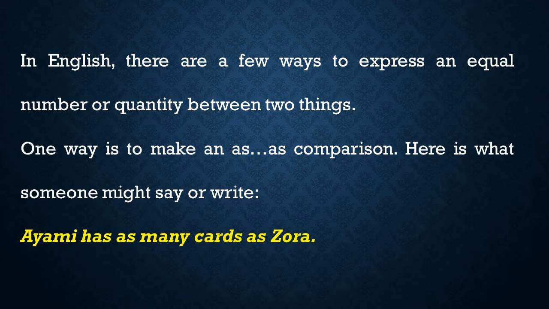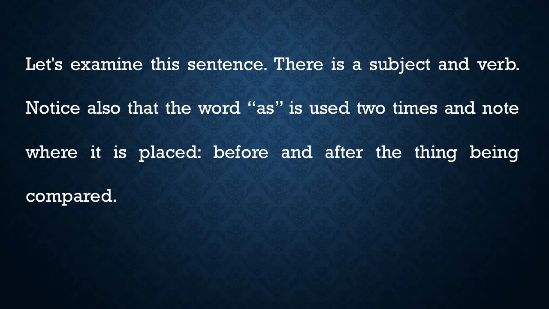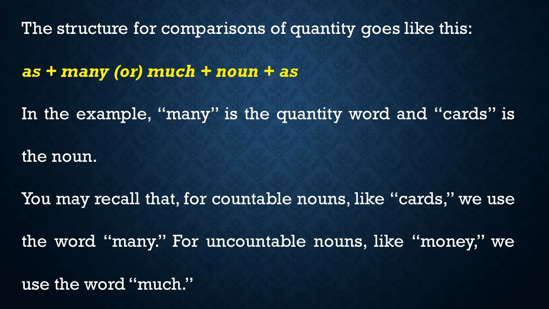Ayami has as many cards as Zora. Let's examine this sentence. There is a subject and verb. Notice also that the word as is used 2 times, and note where it is placed, before and after the thing being compared. The structure for comparisons of quantity goes like this: as plus many or much plus noun plus as. In the example, many is the quantity word and cards is the noun.